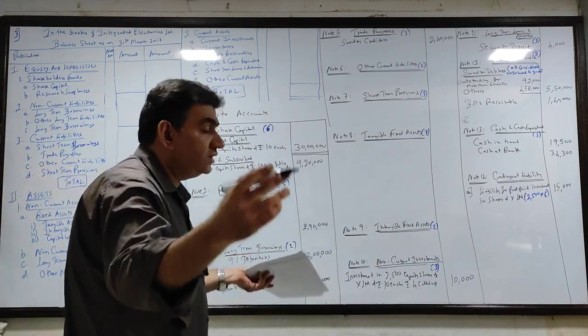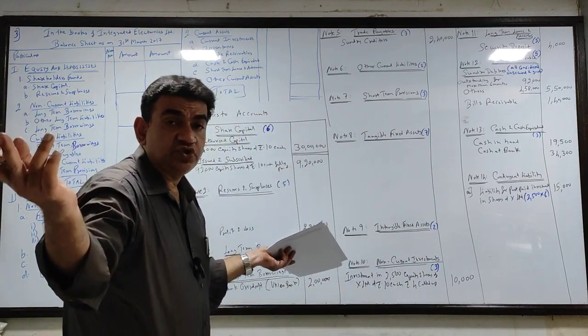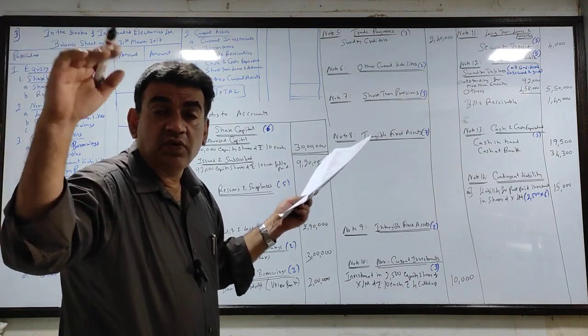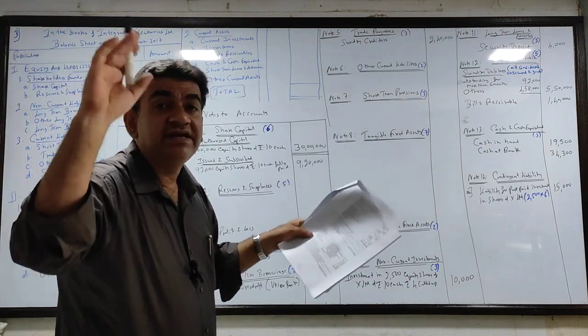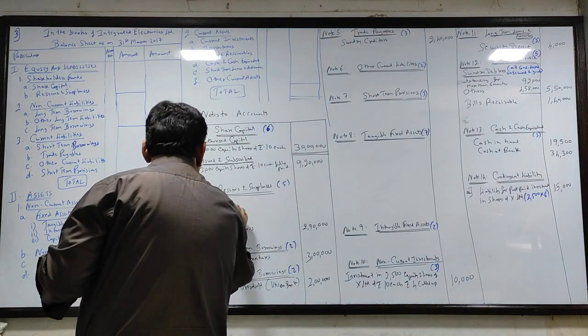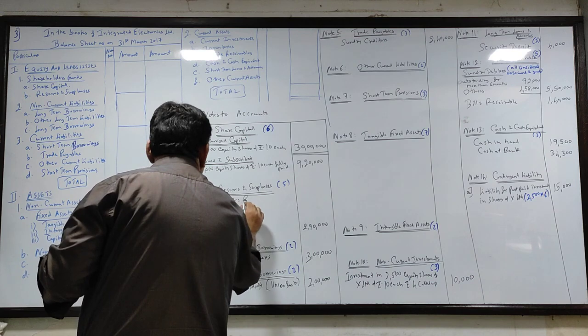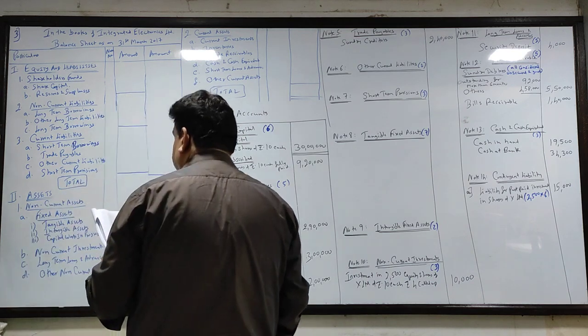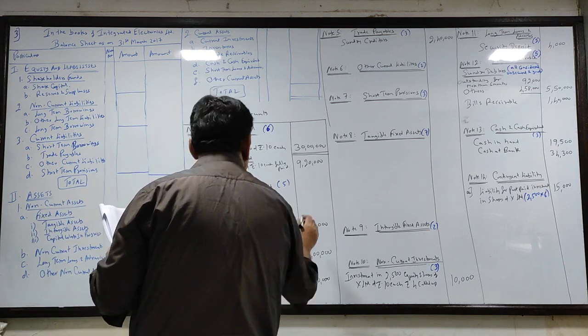Then securities premium. Securities premium, you all know. You all have done in SYJC also, issue of shares. When you issue shares at a premium, the excess amount over and above the face value is premium, which gets credited to securities premium. You all have done in other chapters also. So securities premium is a part of reserves and surpluses, that is 90,000.